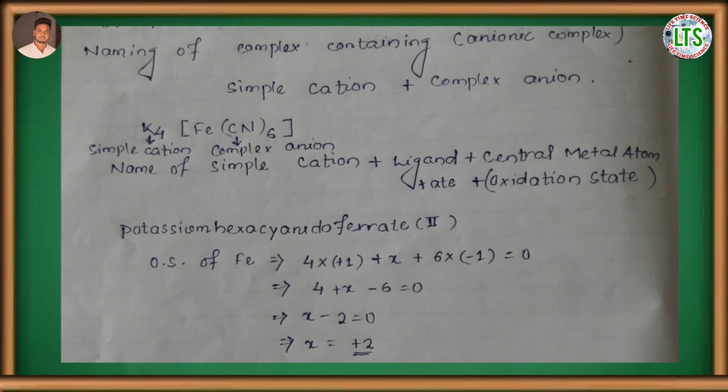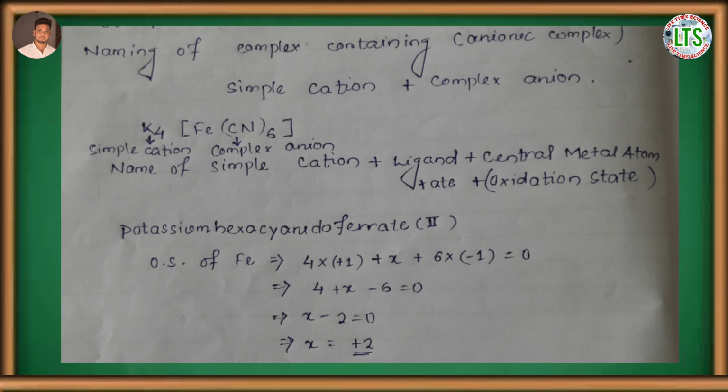The charge of cyanide ion is minus 1. This is equal to 0 because the charge of the complex is 0. So by calculating, we get X equal to plus 2, which means the oxidation state of the central metal atom iron is plus 2.